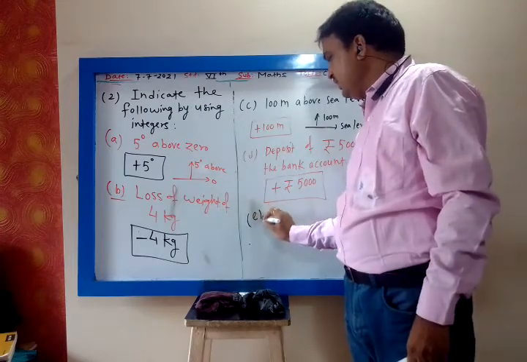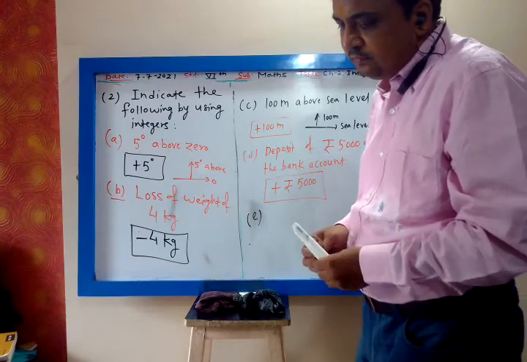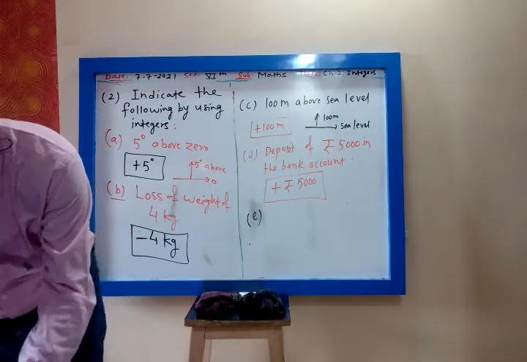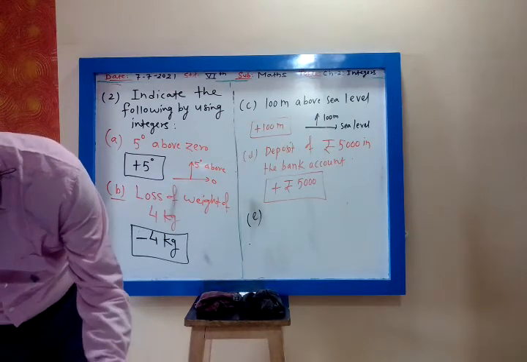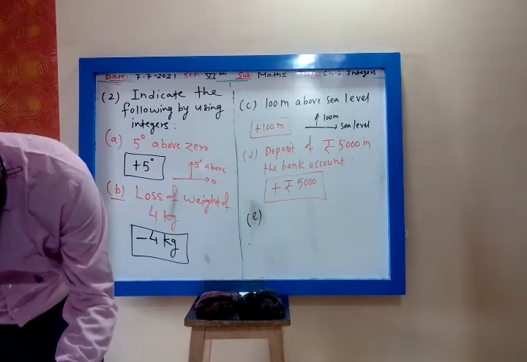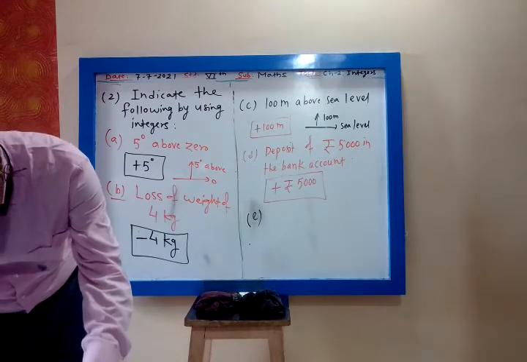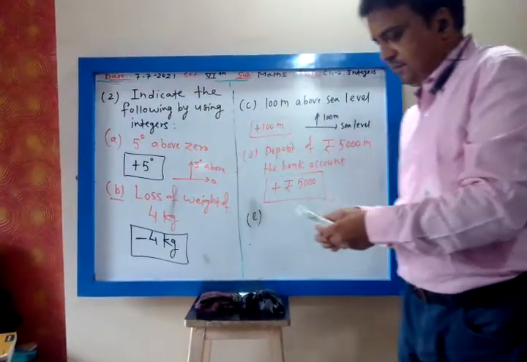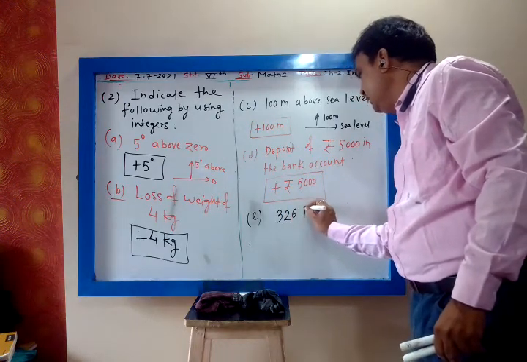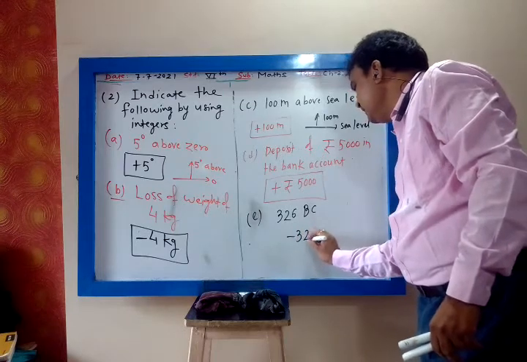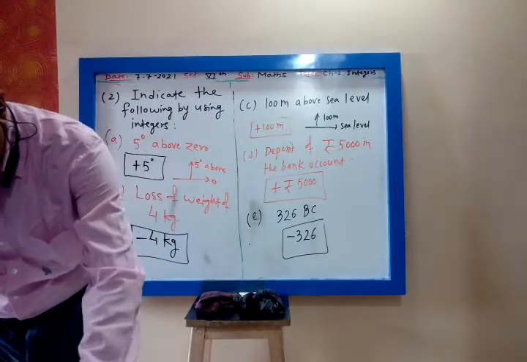Okay, I am writing the answer. E is 326 BC. 326 BC means it is minus 326.